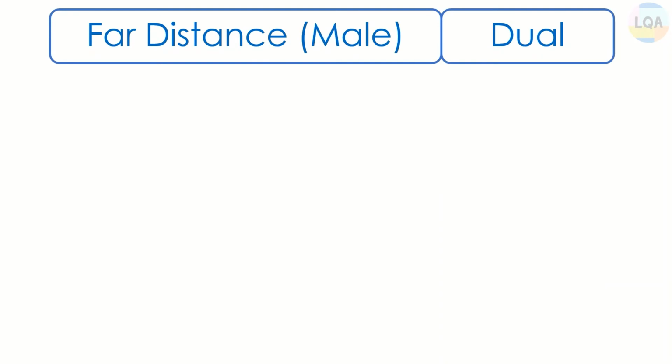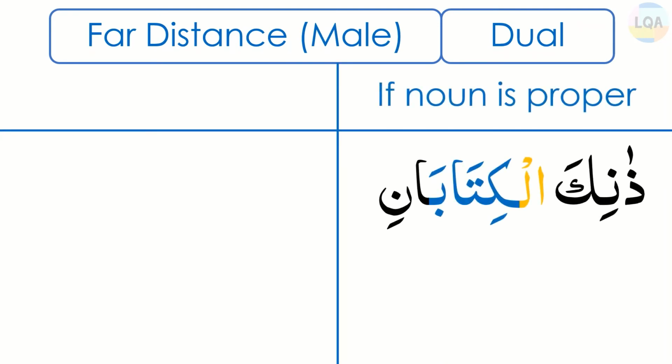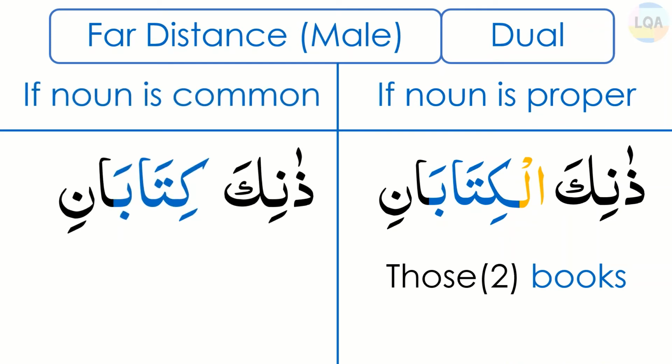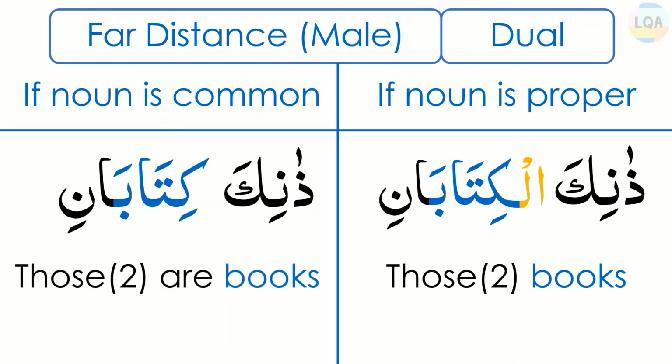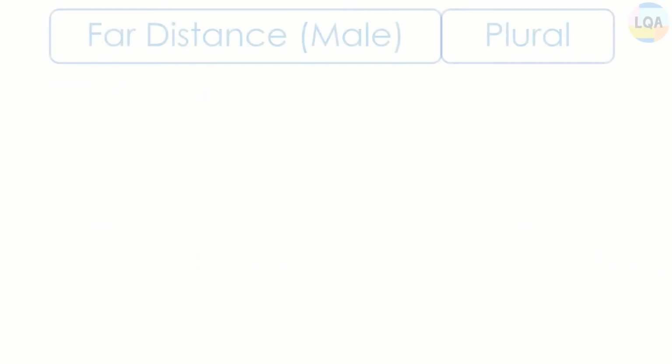Let's see some examples of dual far distance pointer for male gender, which is zanika. If the noun is proper like zanikal kitabani, then the translation will be those two books. And if the noun is common like zanika kitabani, then the translation will be those two are books.